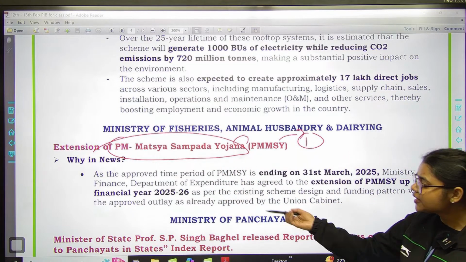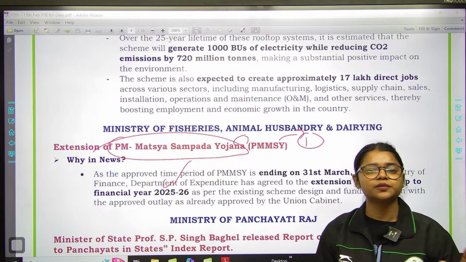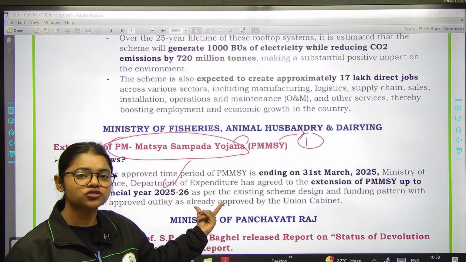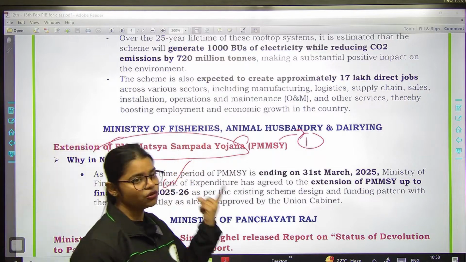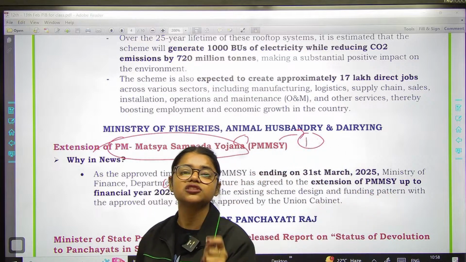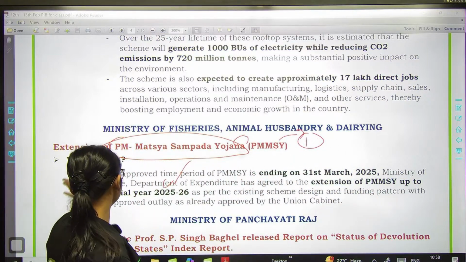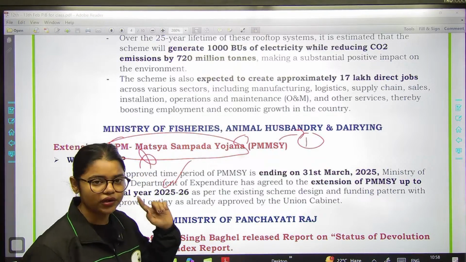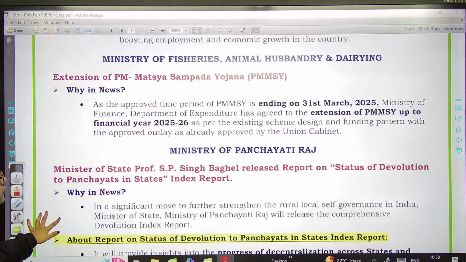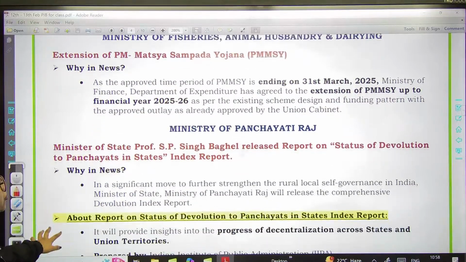And अब recent इसका सबसे important fact ये है that now this particular initiative has been extended for another 1 year till financial year 2025-26. So Matsya Sampada Yojana has been extended by the government of India till financial year 2026. So this is your recent data that you all have to remember, okay? And Matsya Sampada Yojana, you have to revise it from your schemes document. Now the next is Ministry of Panchayati Raj.